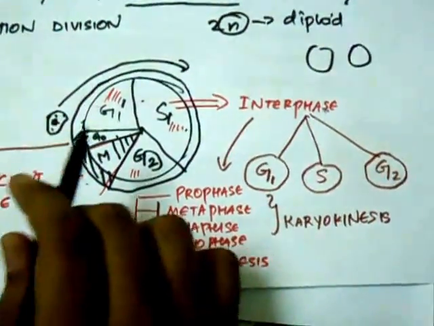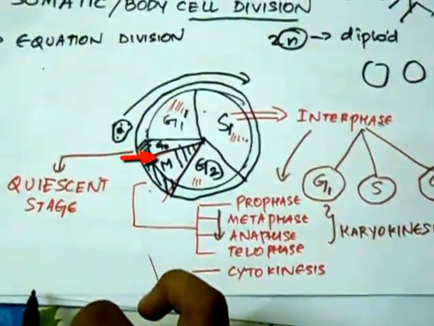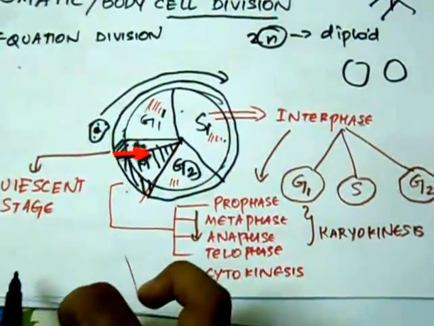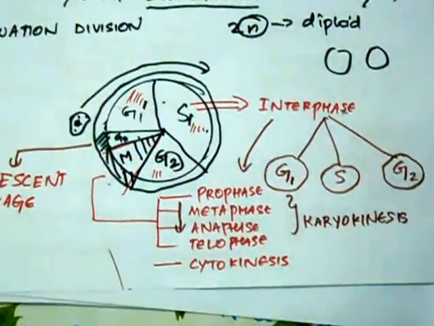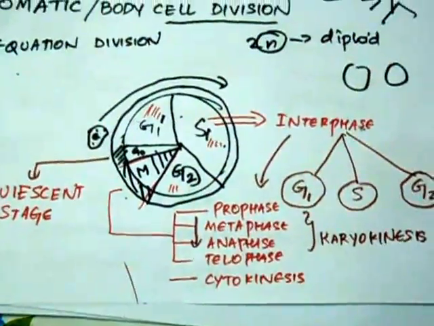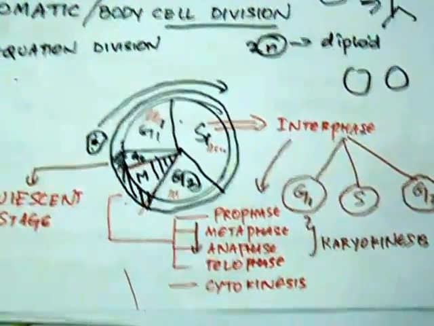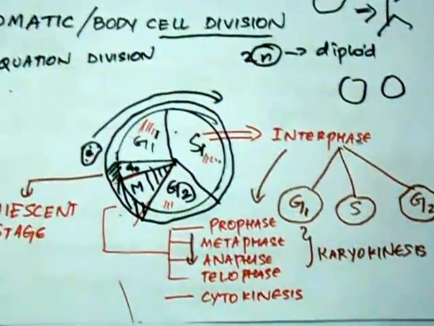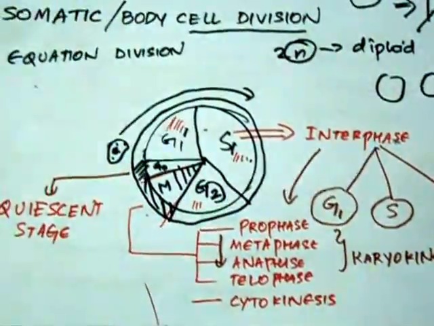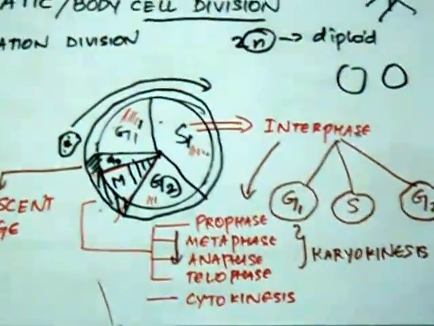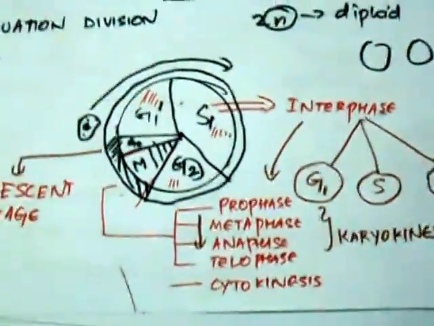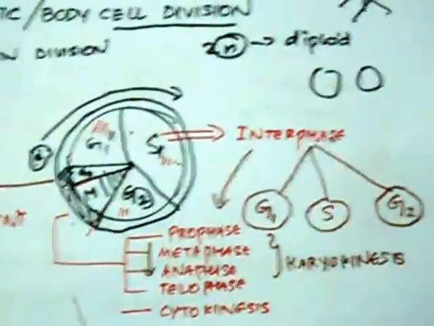And there's another phase called the G0 phase or quiescent stage. It's the stage where the cell doesn't undergo division. There are certain cells, like the neurons in the central nervous system and certain other cells, which normally do not undergo cell division. So these cells are basically in the G0 stage.